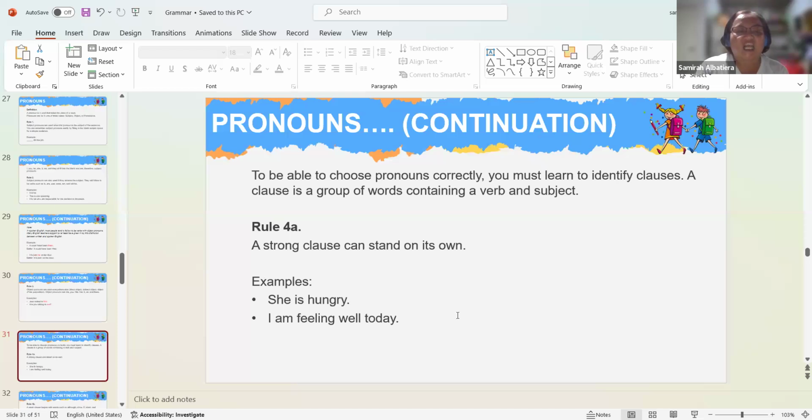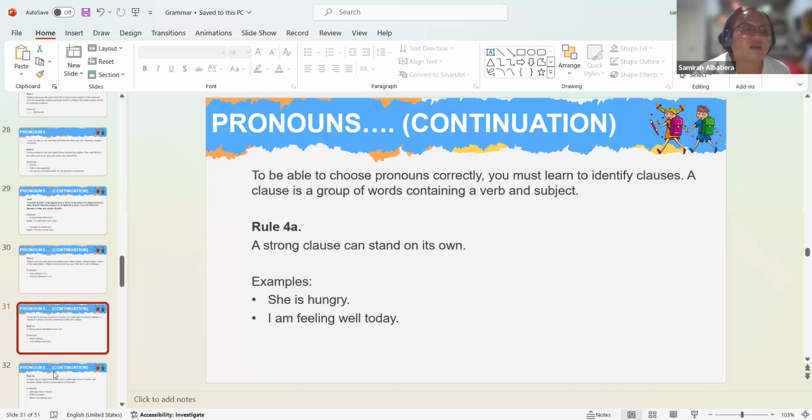So this is a simple sentence. It can also be called a free clause, wherein it is a group of words containing a verb and a subject, right? So a strong clause can stand on its own.